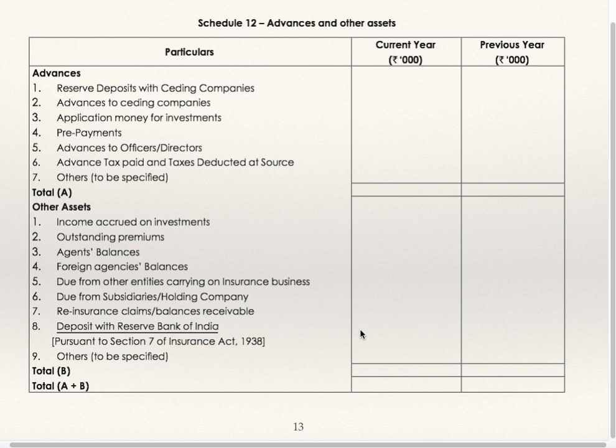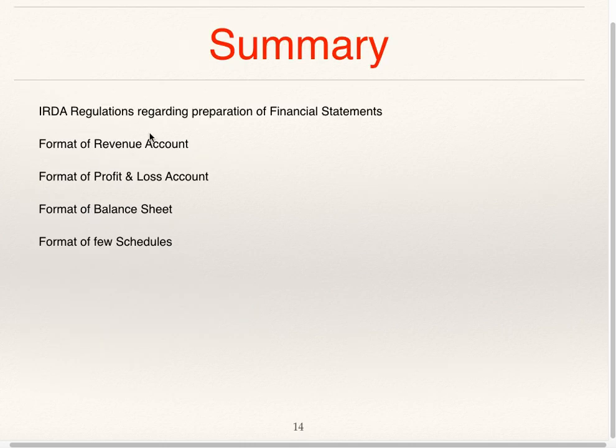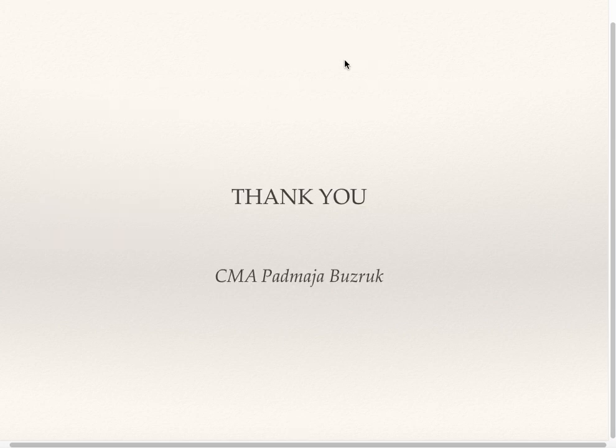So I have discussed a few schedules. In all, you are supposed to prepare 15 schedules for preparation of financial statements of insurance companies. These financial statements are the revenue account, profit and loss account, and balance sheet. In this particular video, we have discussed the IRDA regulations regarding preparation of financial statements. We have seen the format of the revenue account, profit and loss account, and balance sheet, and we have seen the format of a few schedules. Thank you.